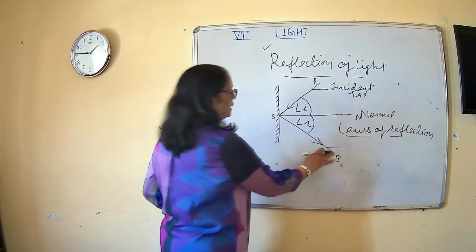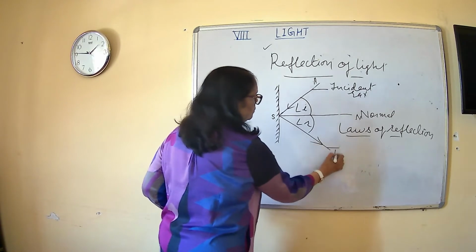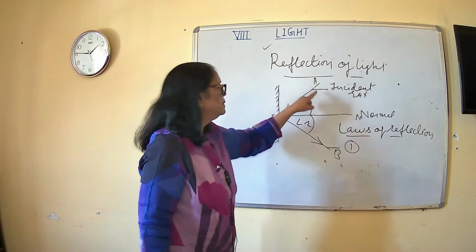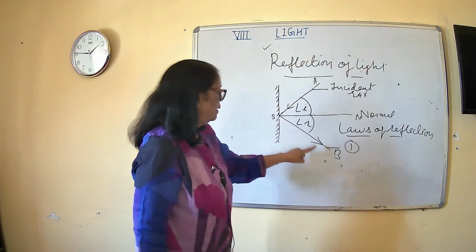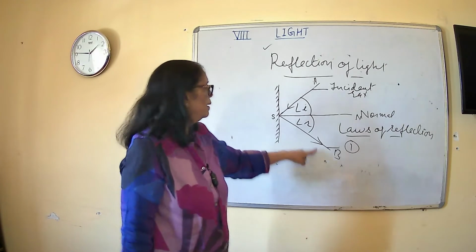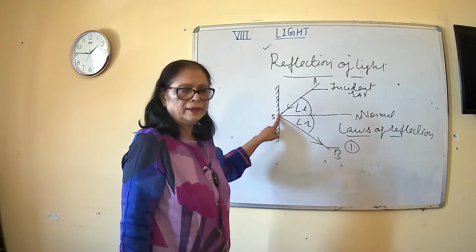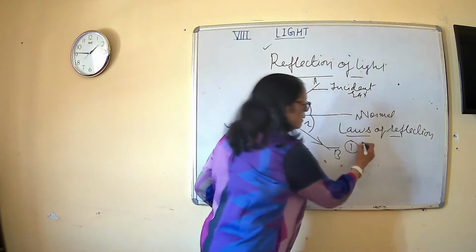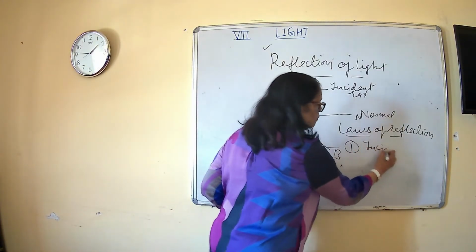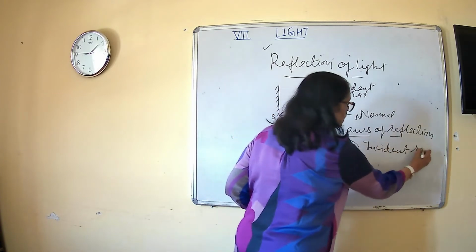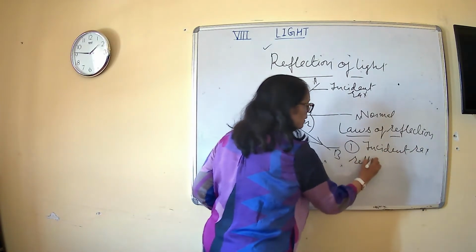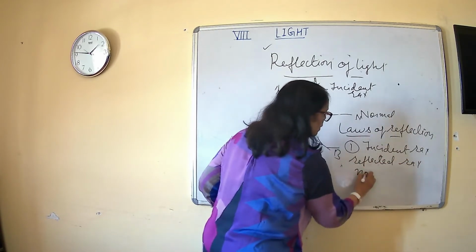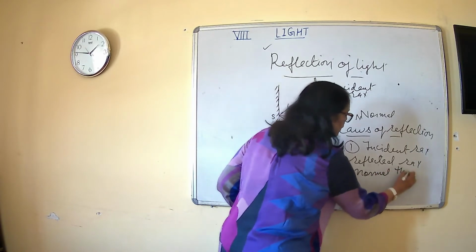What are the laws of reflection? Laws of reflection में नंबर 1 लॉ क्या कहता है कि the incident ray, reflected ray at the point of incidence, they lie on the same plane. First law is: incident ray, reflected ray, normal, they lie